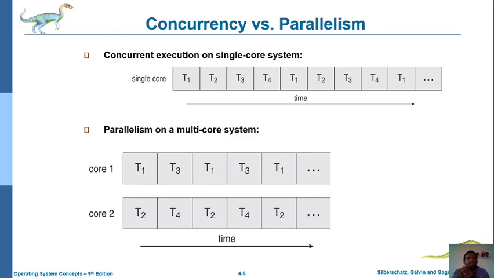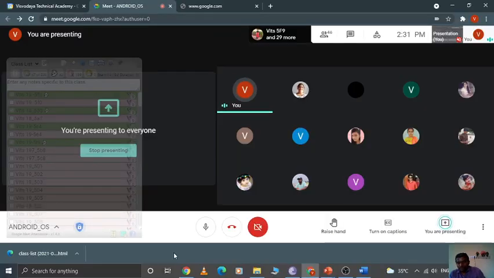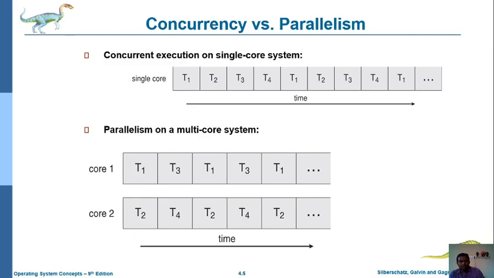Now we observe some differences between concurrency and parallelism. What is meant by concurrency and what is meant by parallelism? Actually, concurrency and parallelism are similar, in that both are used for executing more than one task simultaneously.